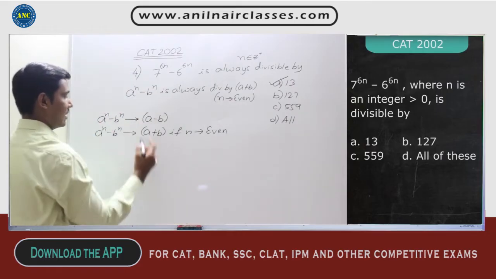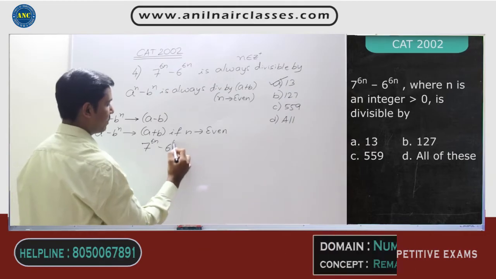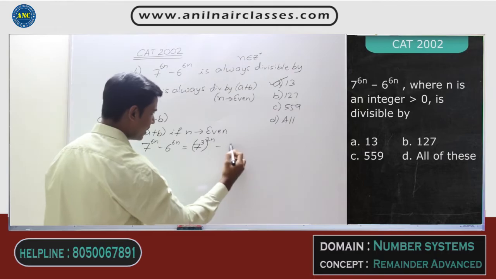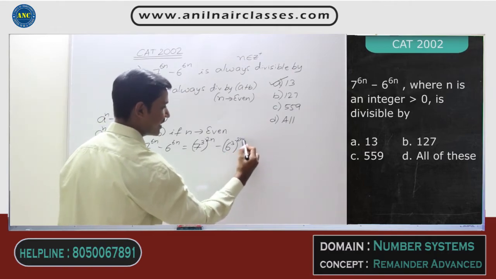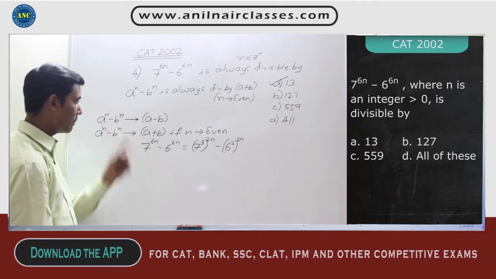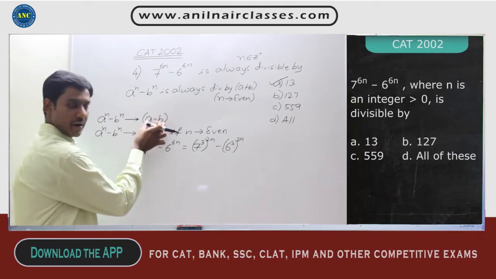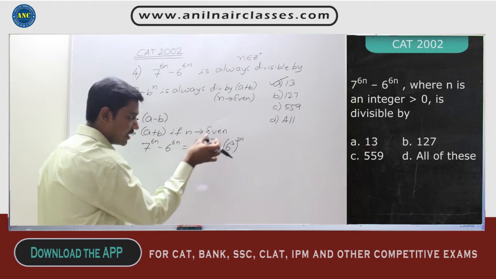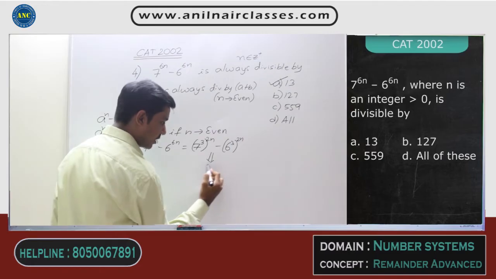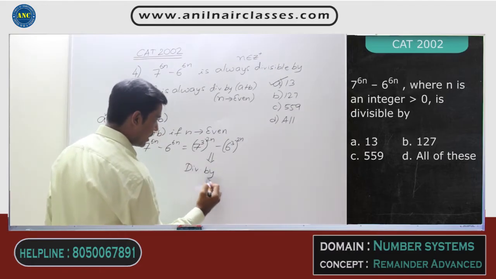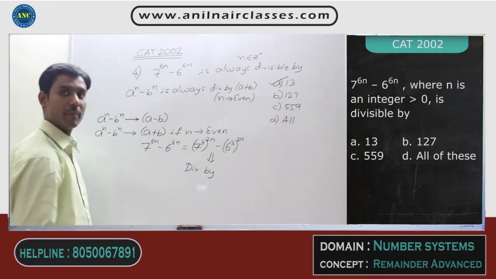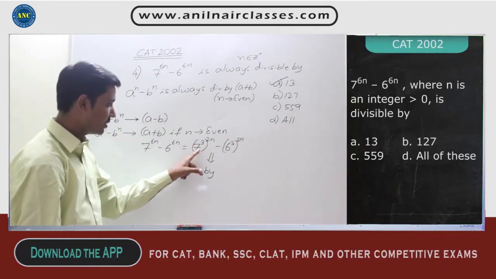Now, can I write 7 power 6n minus 6 power 6n as 7 cube power 2n minus 6 cube power 2n? This I can write like this, right? Now if you see here, a power n minus b power n is divisible by a minus b. Here a power n is nothing but the 7 cube power 2n, minus b power n, so this should be divisible by a minus b. That means 7 cube minus 6 cube. 7 cube is 343.